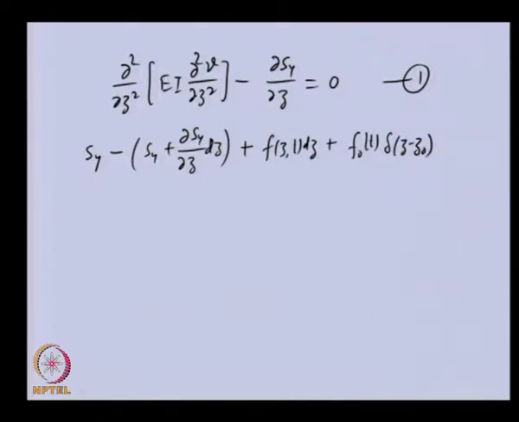Basically, this will give us a concentrated force as a distributed force over a very small length, and if we multiply this by dz, we will get the total force. So, this is basically a distributed force per unit length over a very small length, and multiplying by dz will give us the total force.